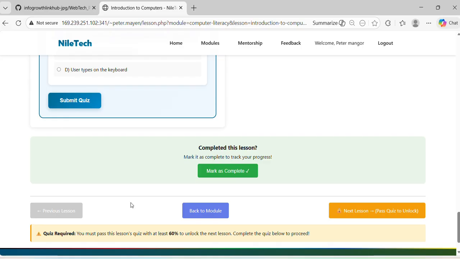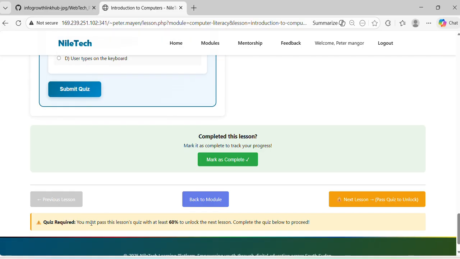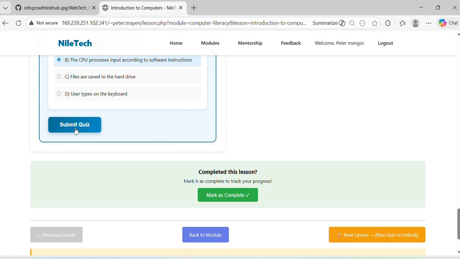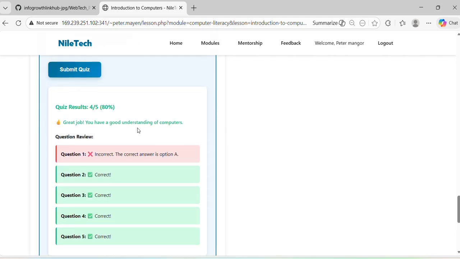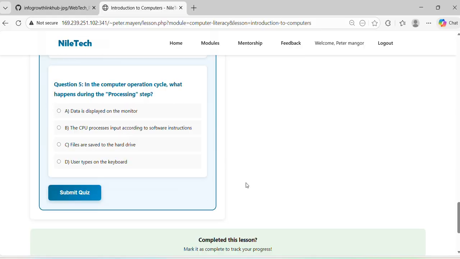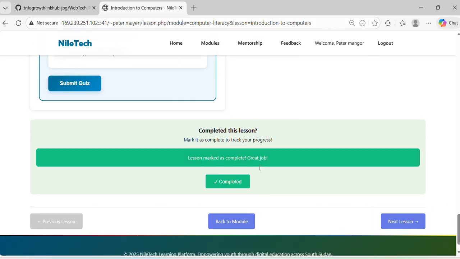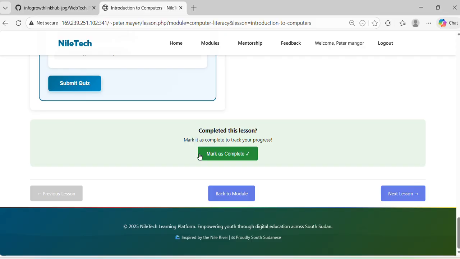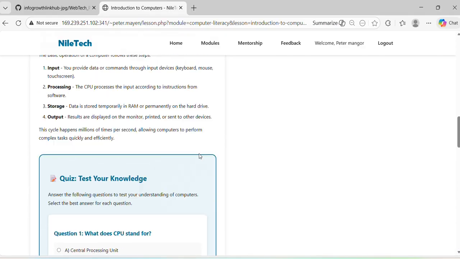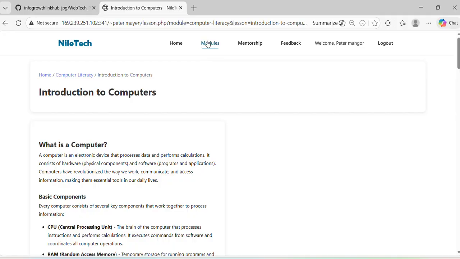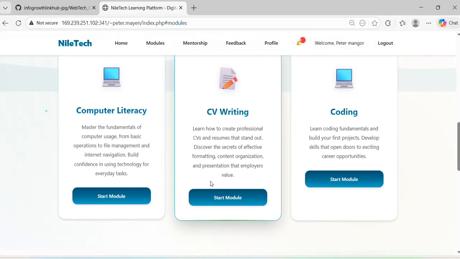Before you submit the quiz, there's a condition down here. You must pass this quiz with at least 60% to unlock the next lesson. If you take a quiz and you don't reach 60%, you have to retake it. Let me submit. Now the student got 80, so you mark it as complete and go to the next lesson. That's how it works.